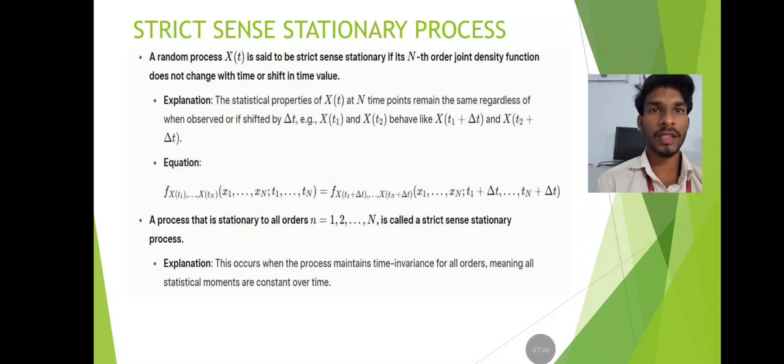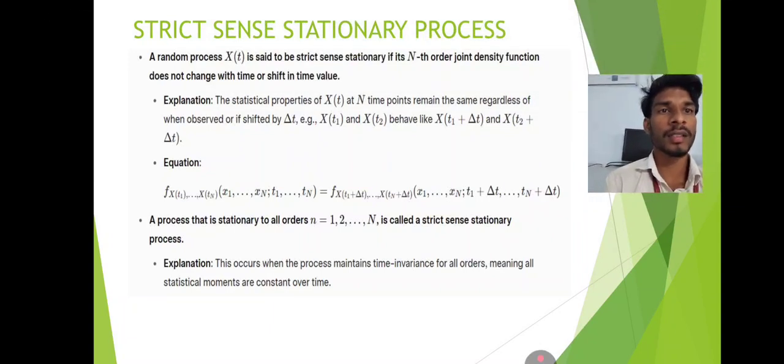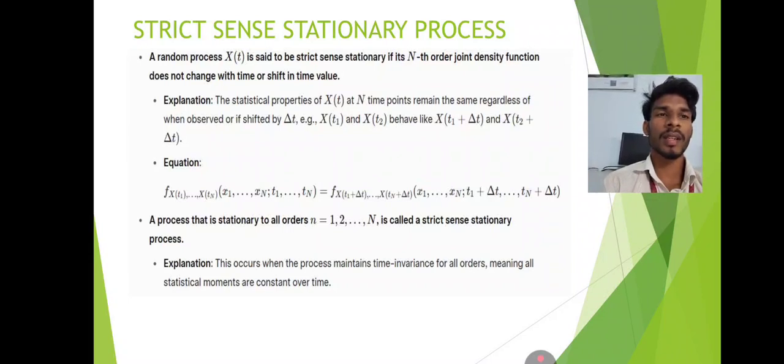Now, strict-sense stationary process. A random process x(t) is said to be a strict-sense stationary process if its nth order joint density function does not change with time or shift in time value. Explanation: the statistical properties of x(t) at n time points remain the same regardless of when observed or shifted by delta t. For example, x(t1) and x(t2) behave like x(t1 plus delta t) and x(t2 plus delta t).